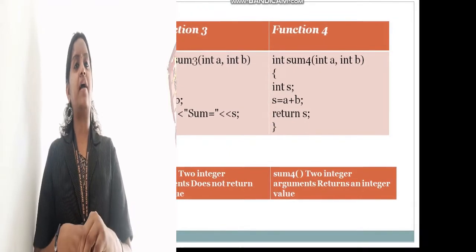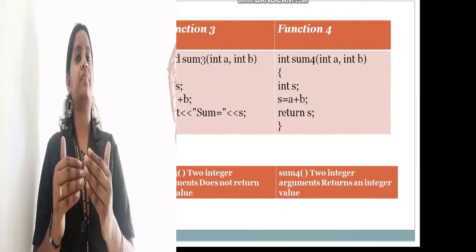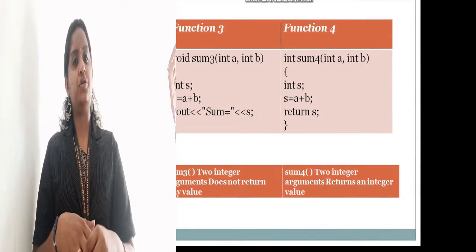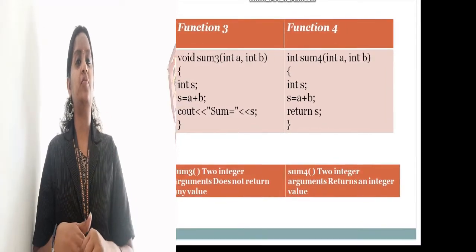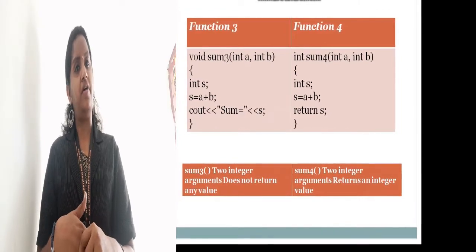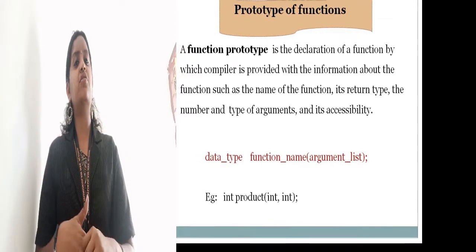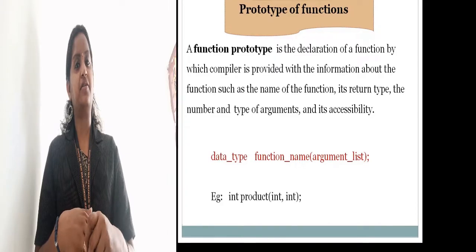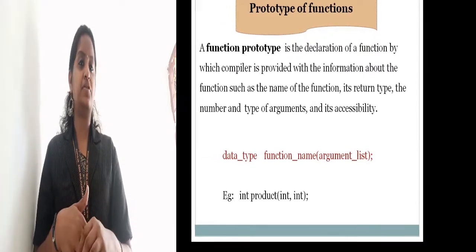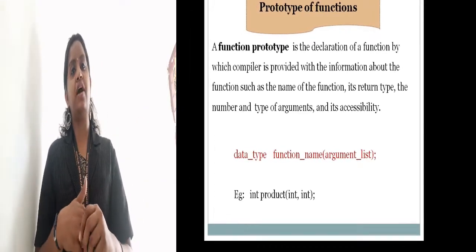And in the fourth function, we have the int data type. So you don't want to declare those variables inside the function body. That is the use of the argument list. So here you will get a return value. Clear? So like this we are declaring the functions using the function definition. First one should be the function header, second one the function body. So next is the prototype of the functions.